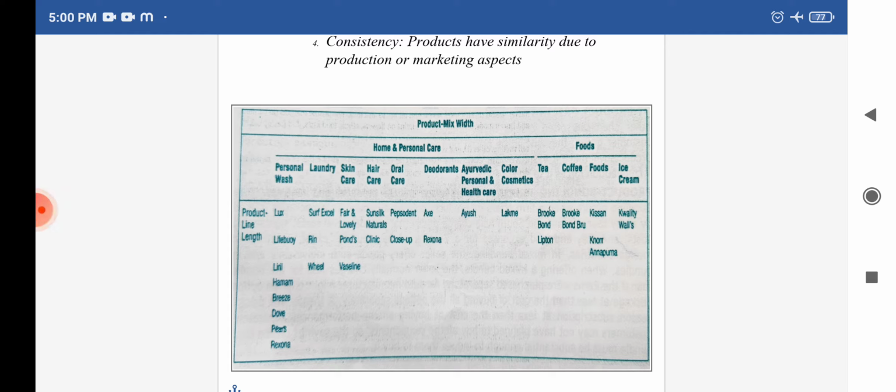First one is personal wash, laundry, then third one is skin care, hair care, oral care, deodorants, Ayurvedic personal and health care, then color cosmetics, tea, coffee, food, ice cream. So in total there are 12 product lines, and the total product lines in the product mix is called as product width. Okay, so this is the first characteristic of the product mix.